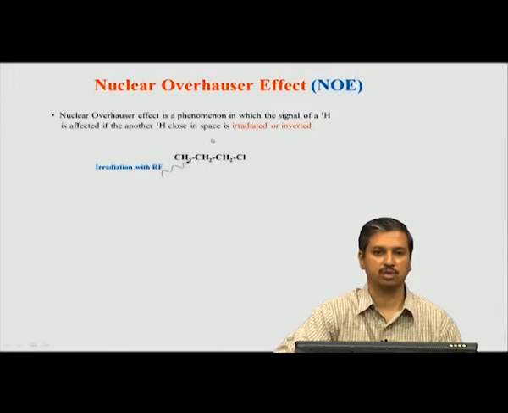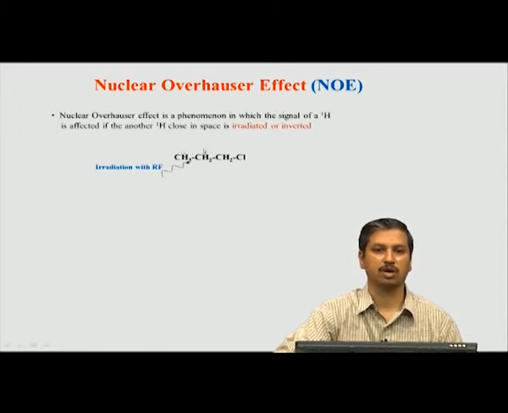Remember, the spins are all magnetic, so we call them magnetic dipoles. There is a dipole moment associated with one hydrogen and a dipole moment associated with the second hydrogen. These two dipoles can interact with each other through the mechanism known as dipolar coupling, and this interaction affects the population of one hydrogen when the other is irradiated. If this hydrogen is irradiated, it affects all hydrogens which are its neighbors in space. So, remember the point: we are talking about through-space interaction, whereas those hydrogens which are far away are not affected.